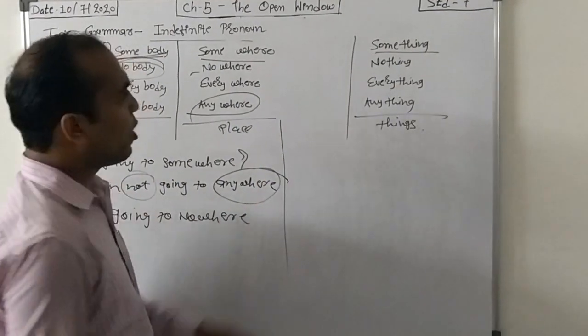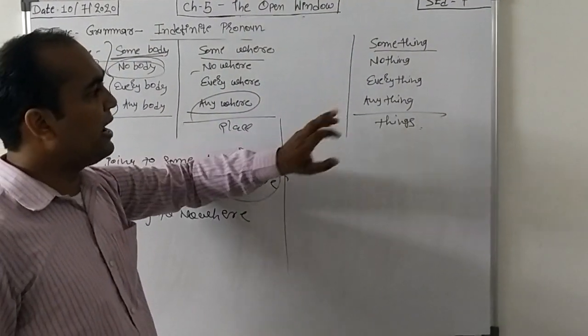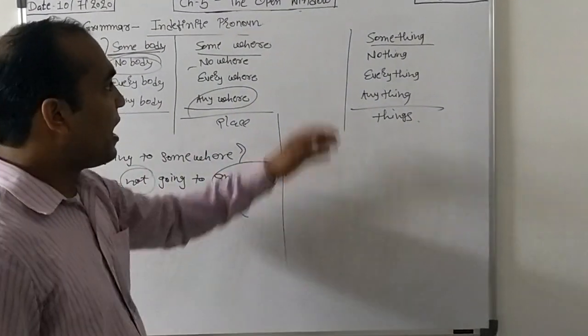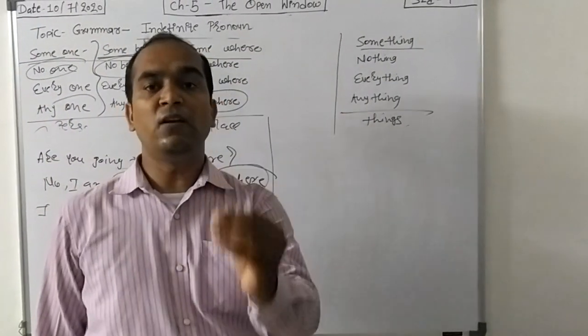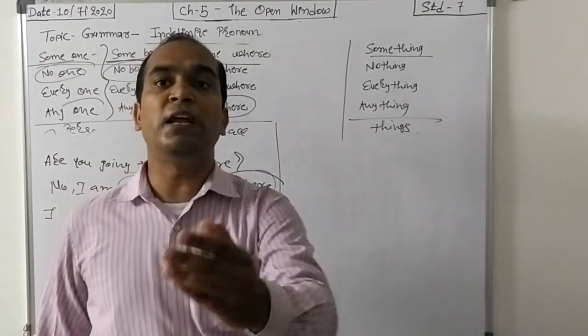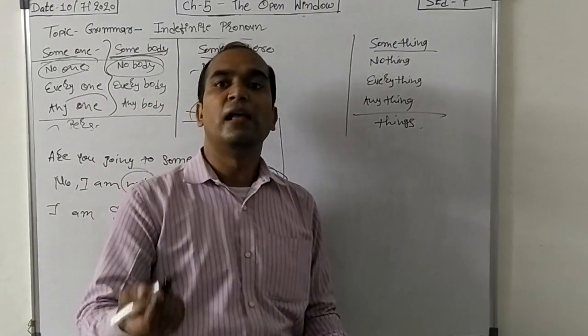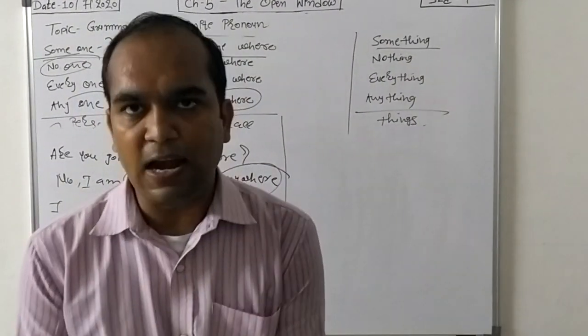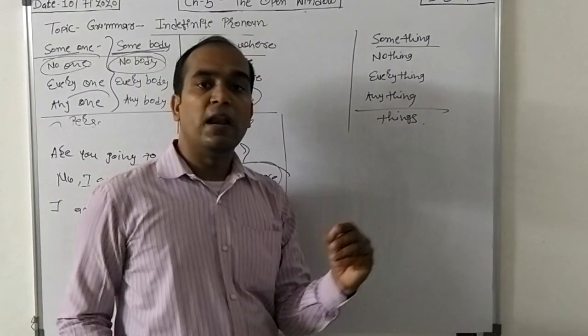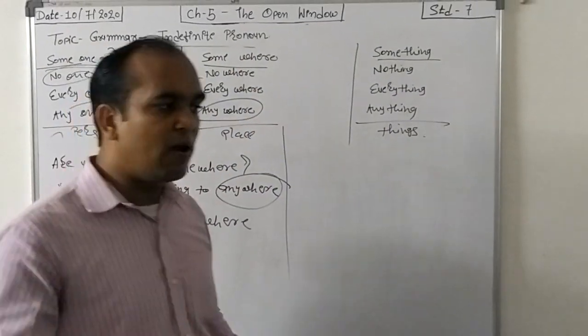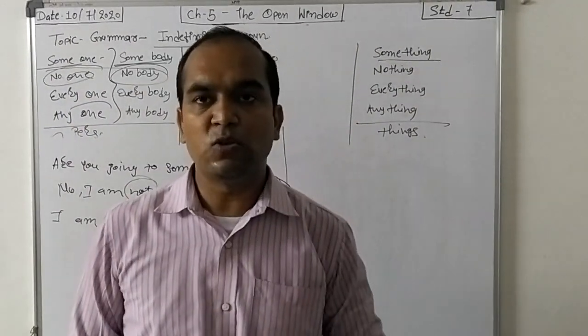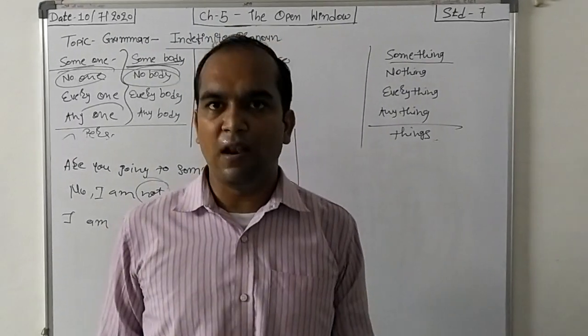The next ones are something, nothing, everything and anything. I have something, I will give you something. Now what is it? Something. I have something that I will give you. What is it? That I don't know. Then comes nothing. If someone asks you, have you anything? What will our reply be? I have nothing.